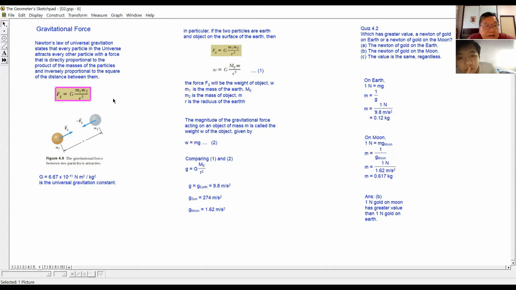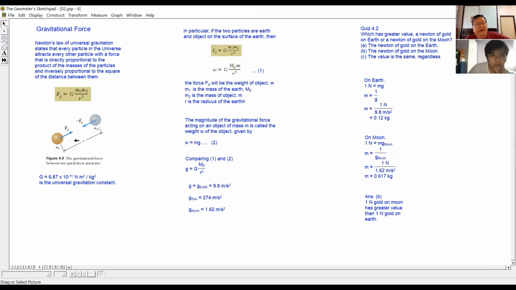How to explain this? The force of attraction between these two particles will increase if the mass of m1 increases. That means if this is very big, then the force will also be very big. Second, if the mass of m2 is very big, then the force of attraction between them is very big.